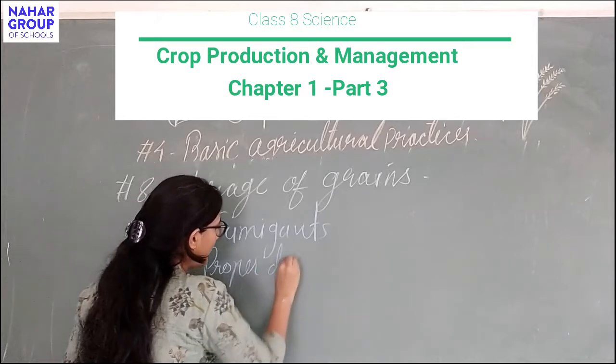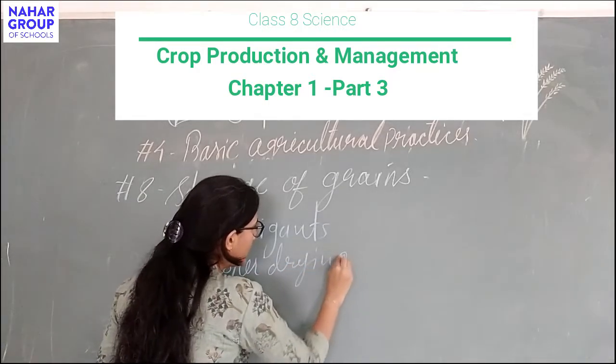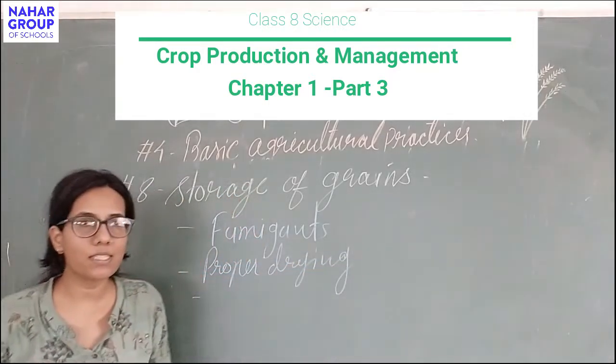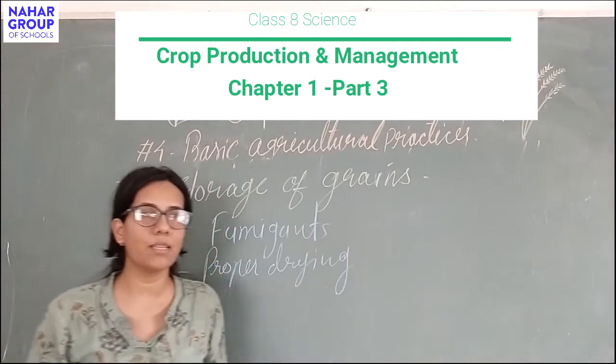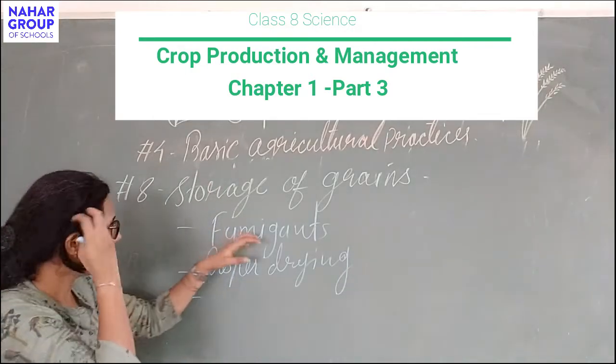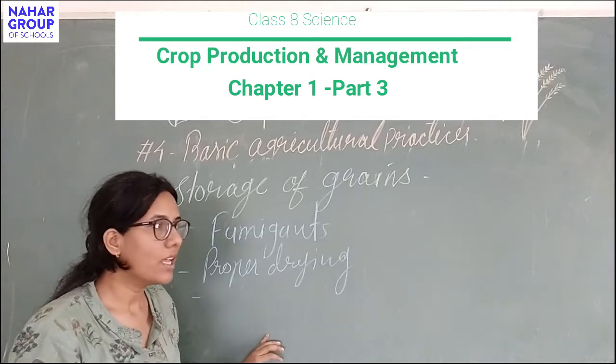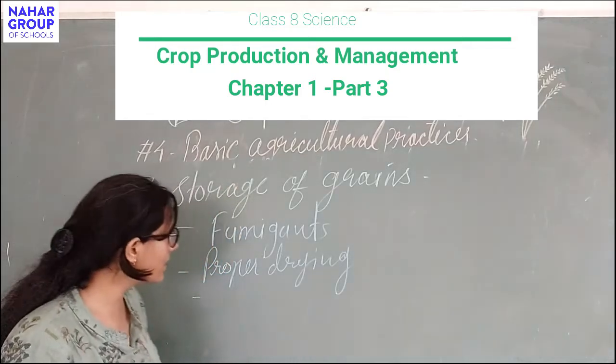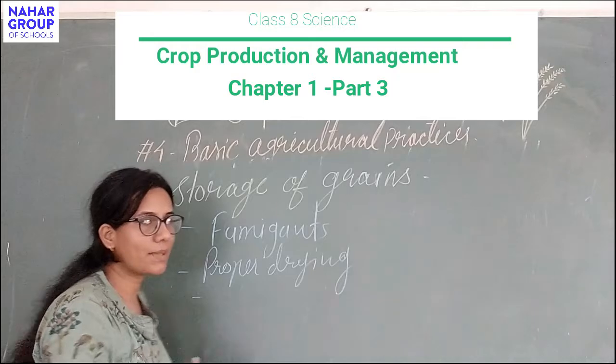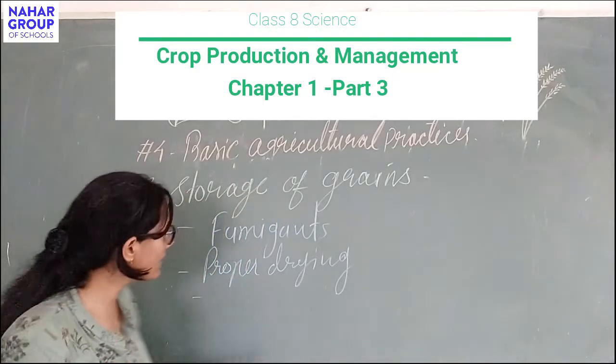Proper drying of grains is also needed, because when the grains come from the field, they contain some amount of moisture, and this moisture attracts fungi. These fungi destroy the grains. So proper drying, or we can say proper sun drying, of these grains is very important.